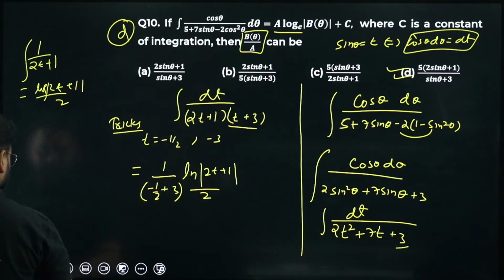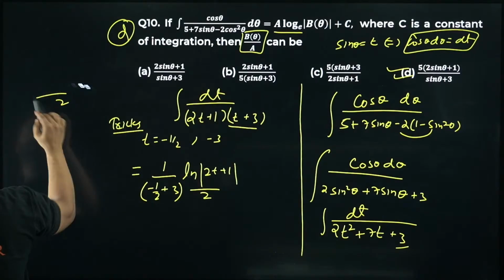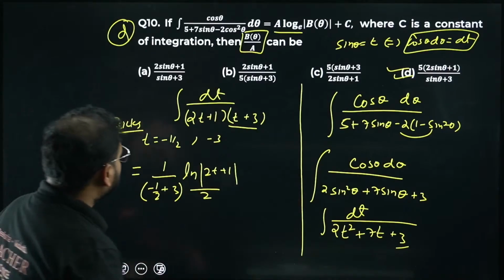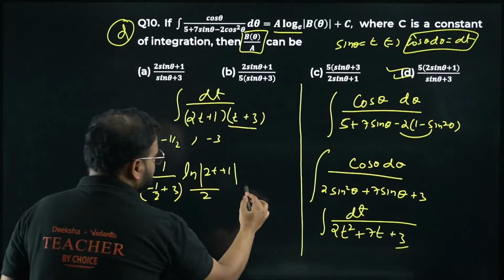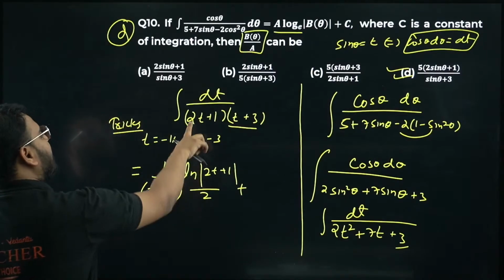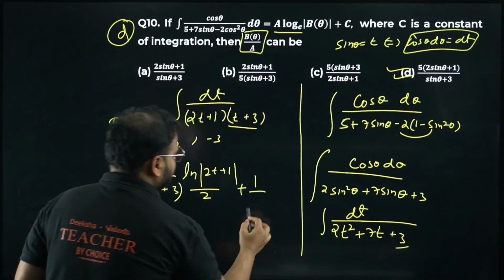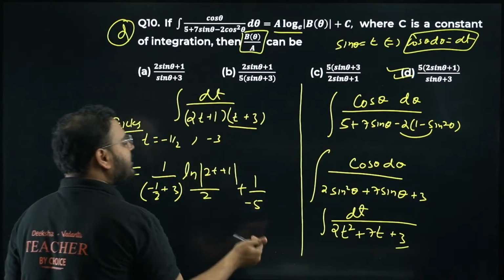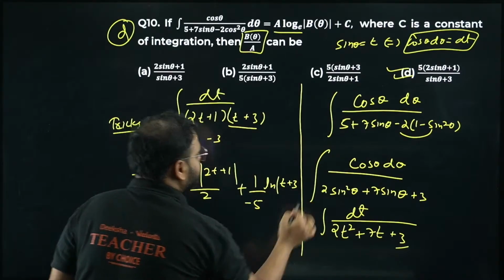I'll erase this part now. This is clear? Okay, great. We have this same way. I'm going to put this as minus 3. So this time, of course, you add the plus sign. When you do that, you'll have minus 6 plus 1. Minus 6 plus 1 is minus 5, right? 3 into minus 2 is minus 6 plus 1. We can't take this, it will become 0, and that you're going to add with log. So ln t plus 3. From here you can get the answer.